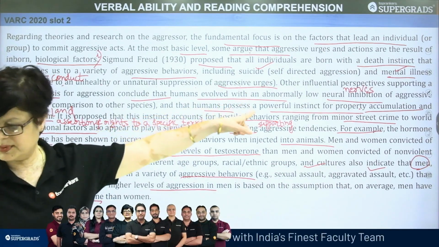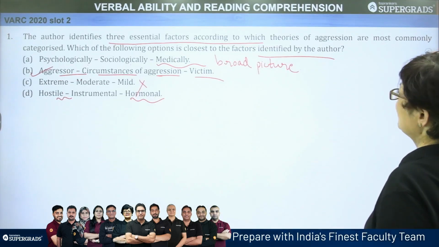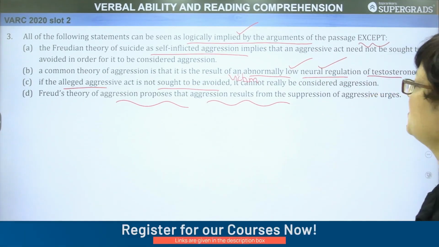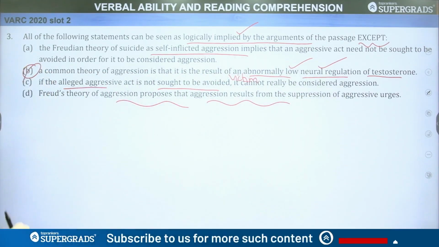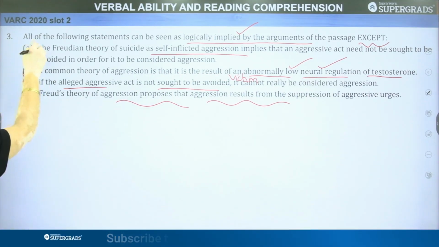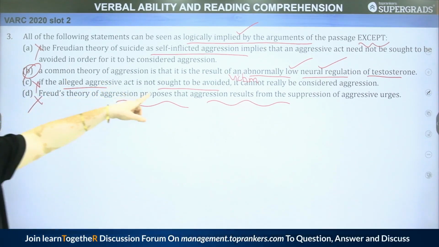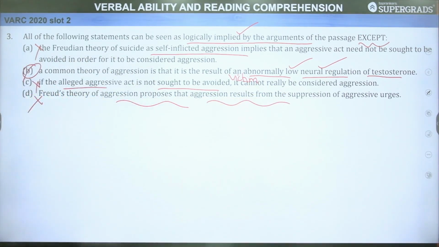So, this has also been mentioned. So when we eliminate the other options, we find that we are left with this option number B, which has not been mentioned. So our answer option is option B. We have to rule out A, C, and D. A common theory of aggression is that it is a result of an abnormally low neural regulation of testosterone.